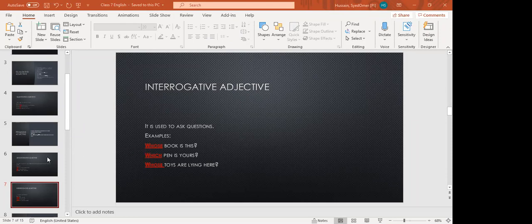This is the fourth type. Yes. Qualitative, quantitative, possessive, demonstrative, and interrogative. Okay. The last is proper adjectives.